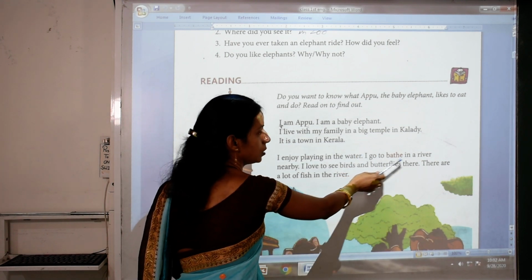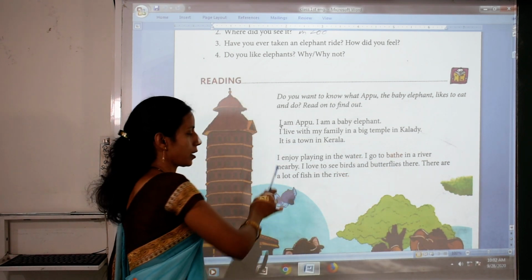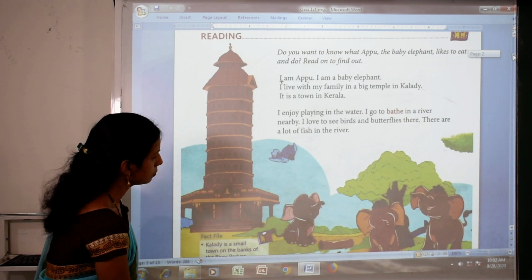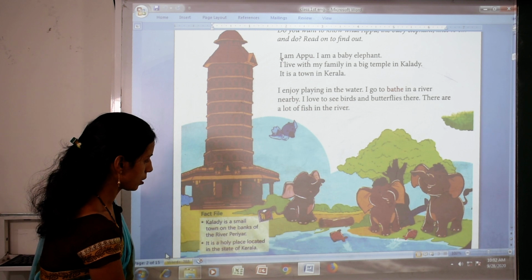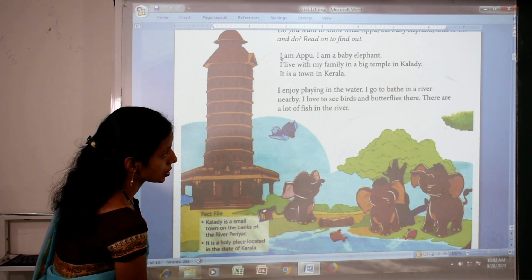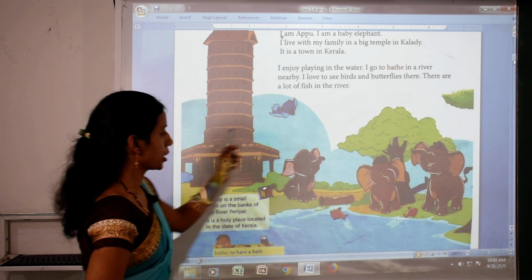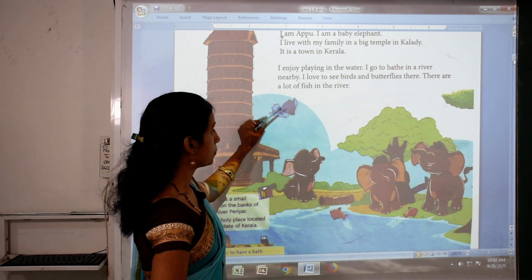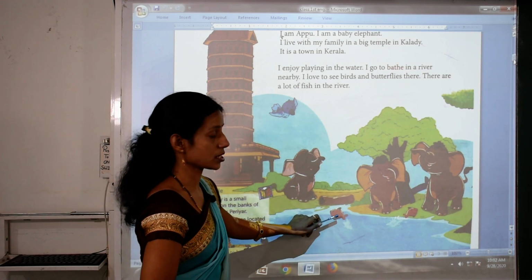I go to bath in a river nearby. So Kaladi is a town nearby bank of river Periyar. Okay. So Appu go to bath in a river. As you can see in the picture, here is a picture and you can see elephants are there, birds are there and fishes.